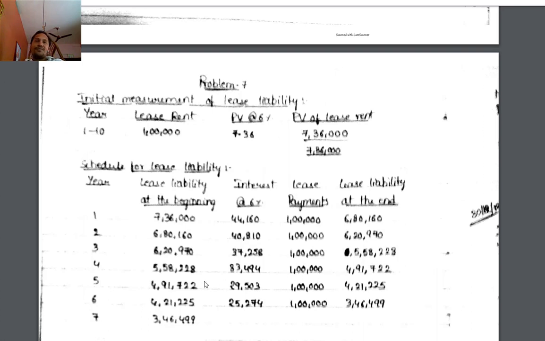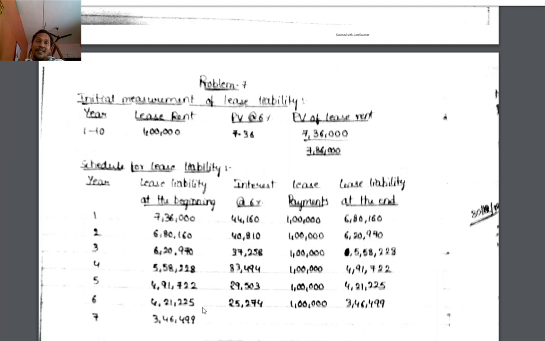Then liability at the beginning of the fifth year is 4,91,722. Interest at 6% is 29,503. Lease payment 1 lakh. And liability at the end is 4,21,225, that is 4,91,722 plus 29,503 minus 1 lakh.